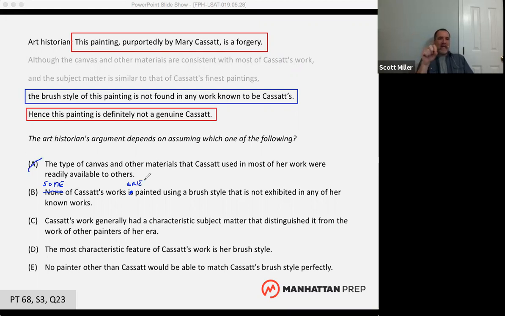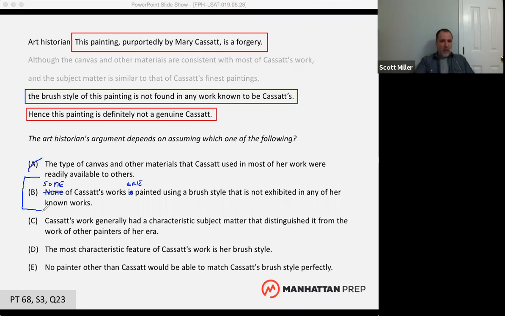If you take an answer choice and you negate it, and that negated form of the answer choice, maybe we should start calling this the mutated form, right? I don't know if you're into science fiction. Mutation. So we've mutated this answer choice. We've turned it into a negated answer choice. If that mutated answer choice destroys the argument, then that answer choice B actually is a necessary assumption.